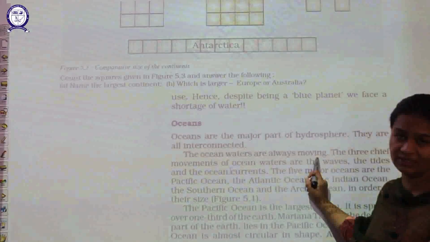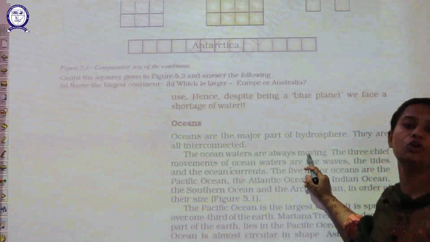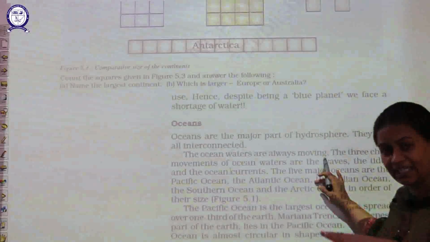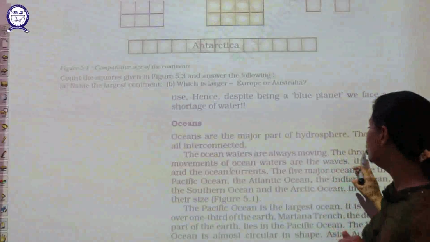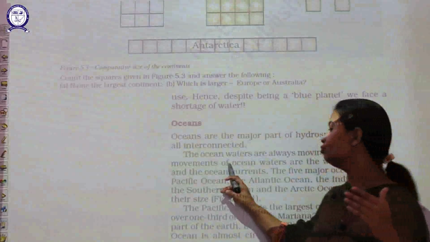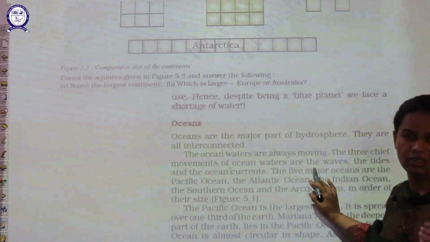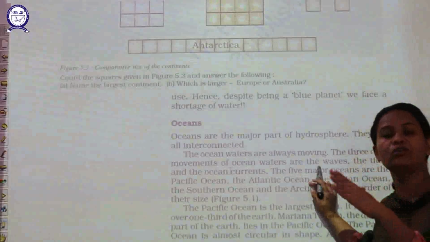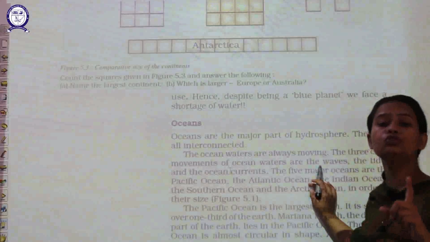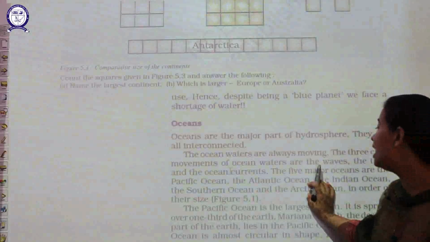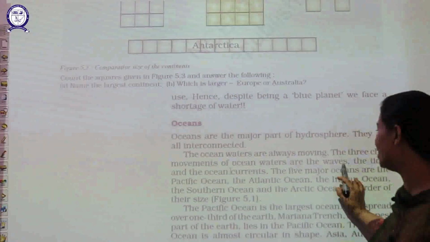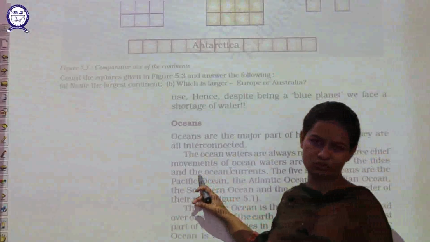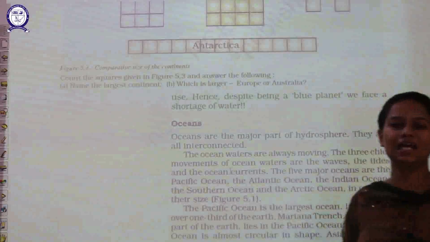Now we all know that ocean water is not still. It always keeps moving, that is, it always keeps flowing. So the three chief movements of ocean water are said here. The ocean water, as I already told you, always keeps moving. It moves in three possible ways: either in the form of waves, or in the form of tides, or in the form of ocean currents.